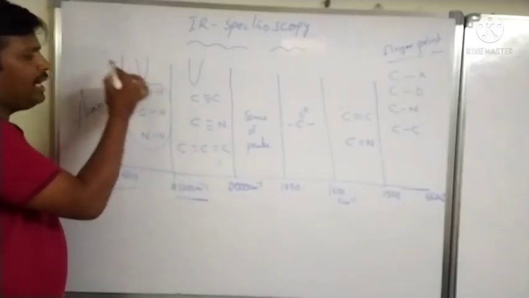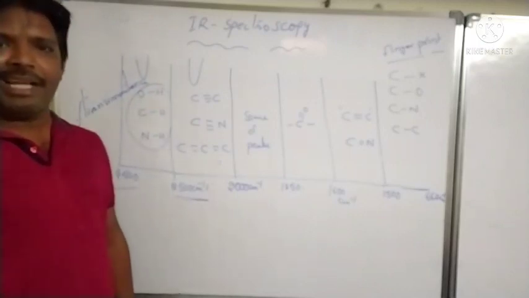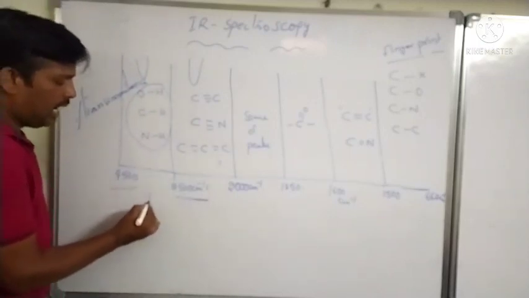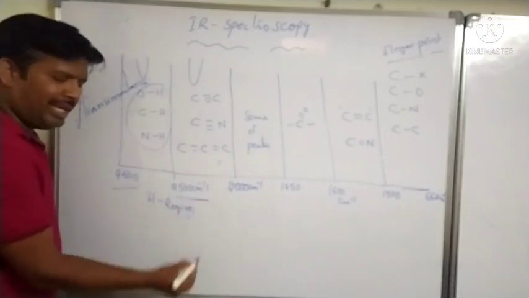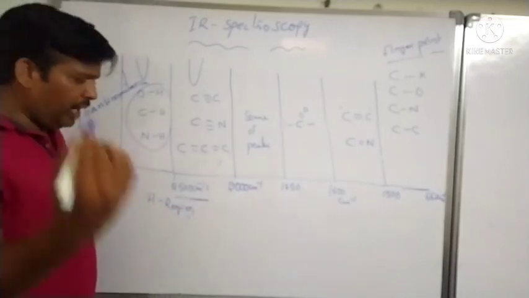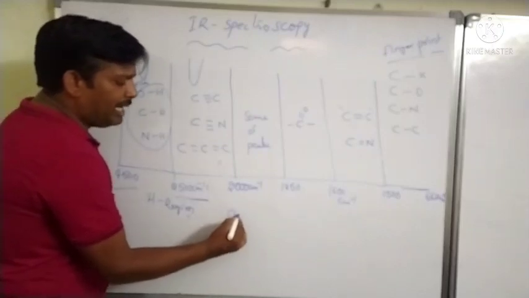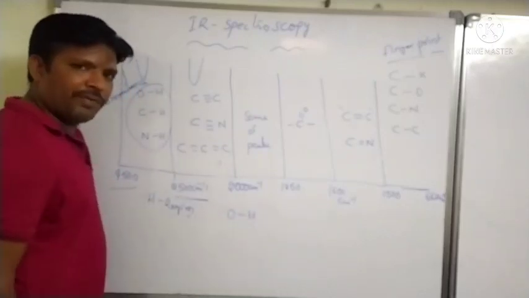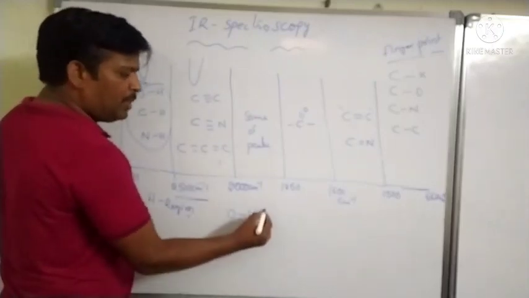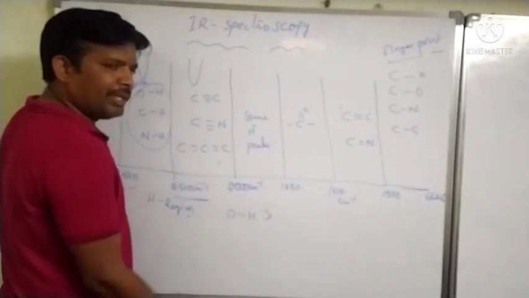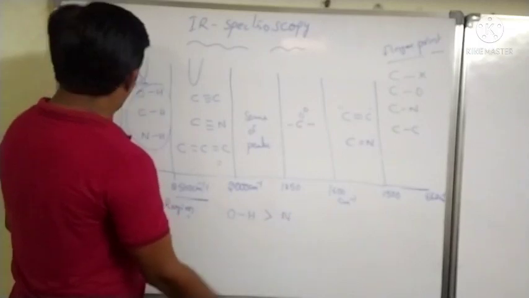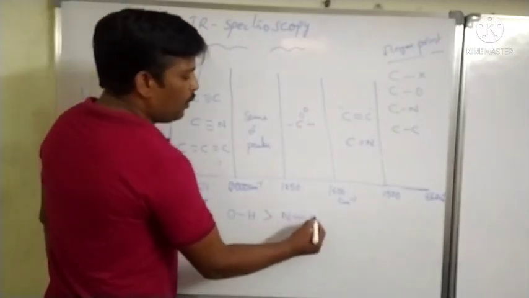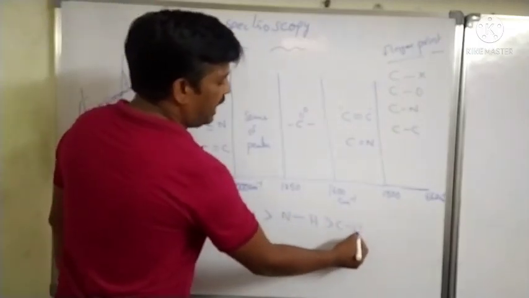The 4,500 to 2,500 centimeter inverse region, where we observe OH, CH and NH, is called the hydrogen region. The frequency depends upon the strength of the bond. That's why the OH bond has more frequency compared with NH, and NH compared with CH.